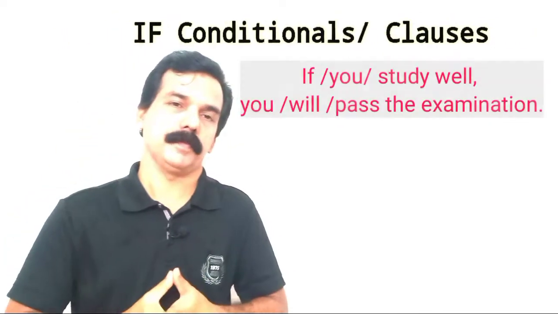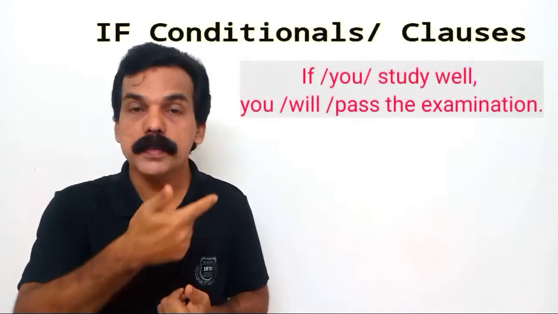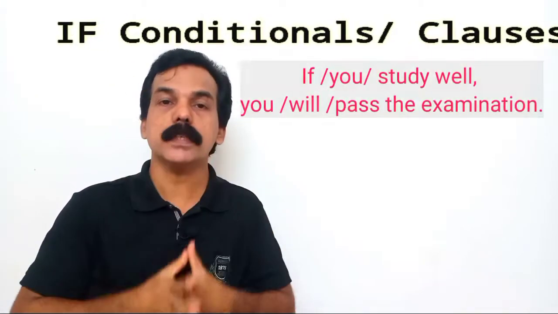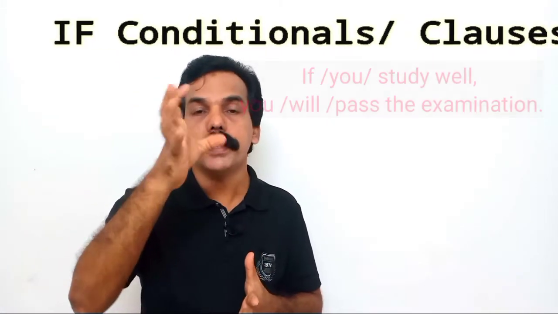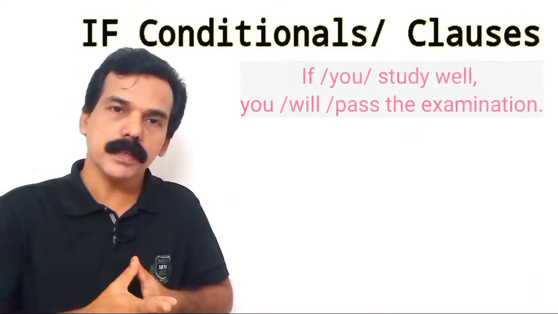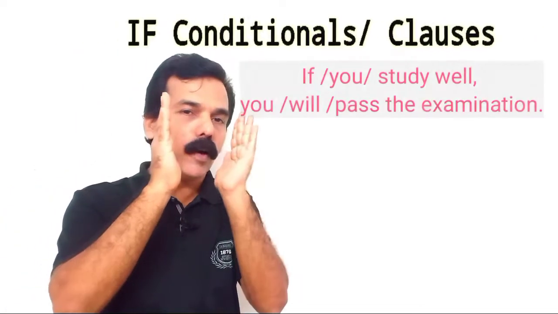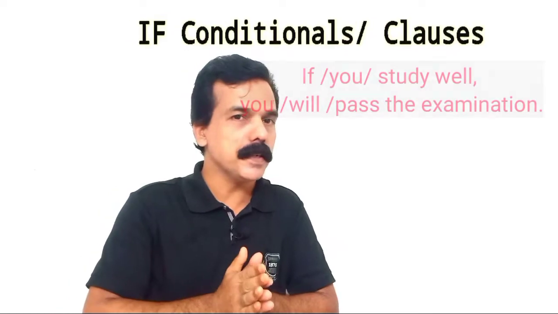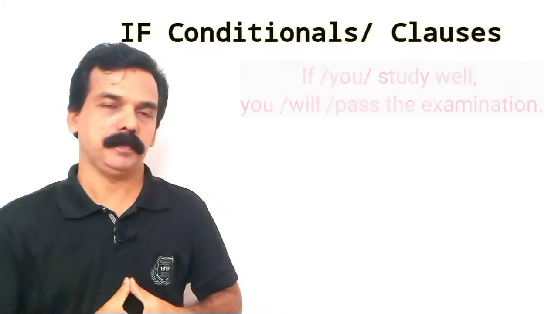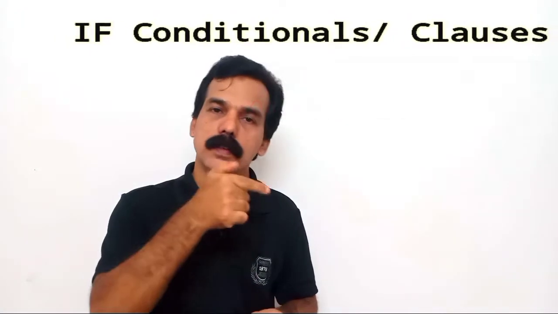Simple present tense. How can we understand simple present tense? By seeing the subject and the verb. If you study, you is the subject and study is the verb. You is the second person and the verb used here is plural. So the auxiliary verb used here is do, and we understand the tense is simple present tense. Here we are using simple present tense with what?